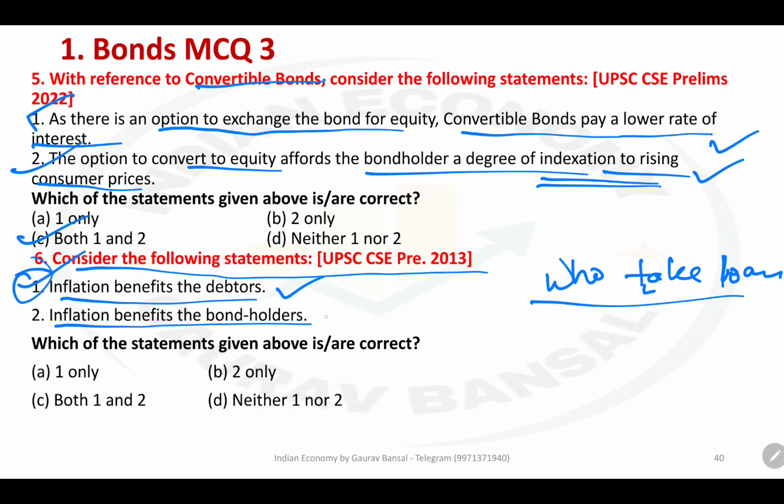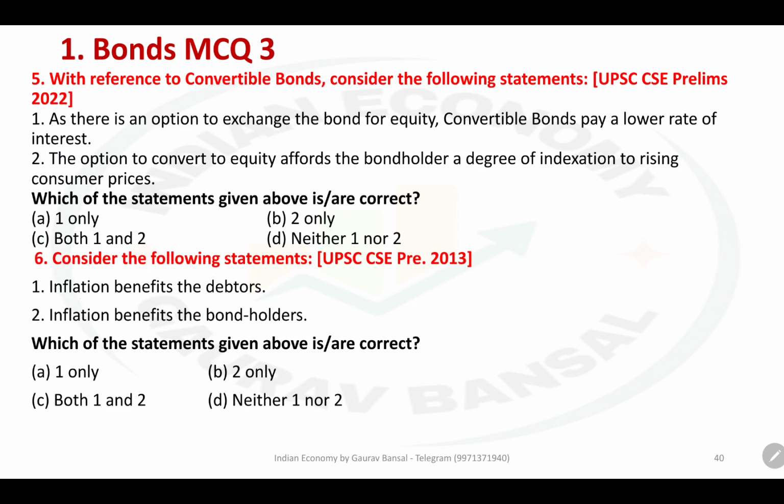Second, inflation benefits the bondholders. Bondholder is someone who has given loan, not someone who has taken loan. Okay, the one who is going to give a loan is definitely at a disadvantage. So it can't be both. So second is wrong. In this case, only 1 is correct. A is the answer for 6. Next question.